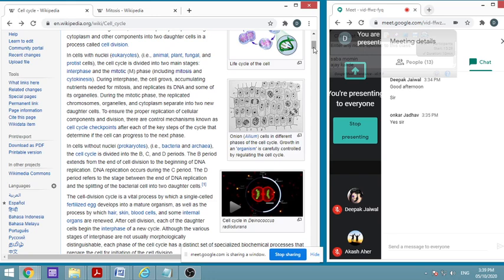To ensure the proper replication of cellular components and division, there are control mechanisms called cell cycle checkpoints. As I was telling you, we shall see this later also at the end of this topic.